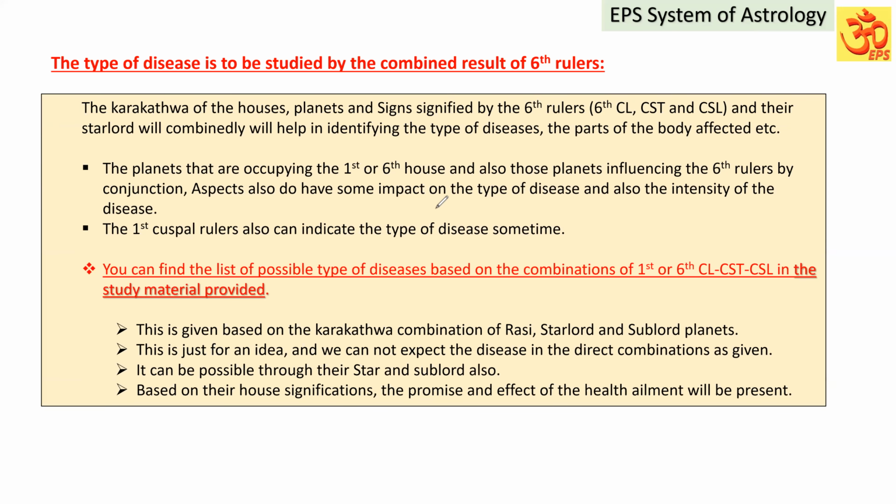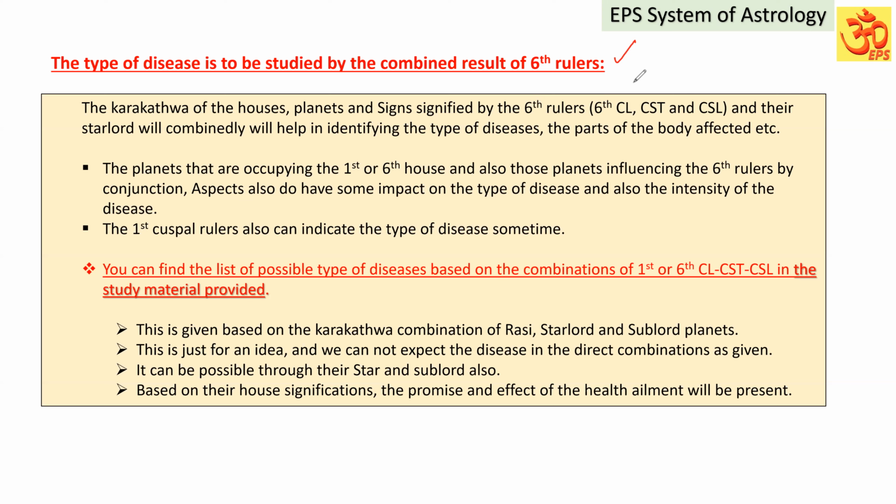Next, the type of disease is to be studied by the combined result of the 6th rulers. It is not so easy to find the type of disease just with the 6th sublord or 6th lord or the planets which are all ruling. In all cases it is not so easy, but some cases will be easier. Some cases need more attention. Detailed studies may be required.